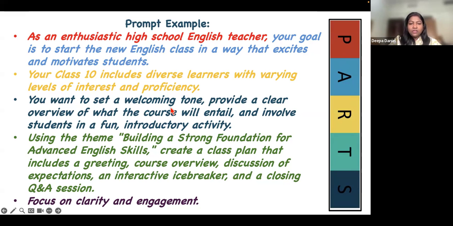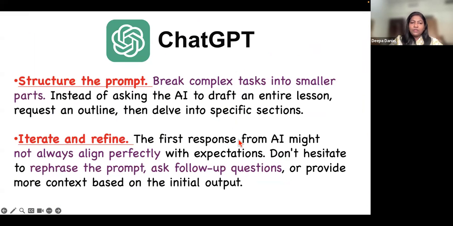And what is your theme? That you want to start building a strong foundation, a lesson plan class with the course overview, and you expect discussion, and you want an icebreaker, etc. This is all your theme. And what is the structure that you can focus on? Clarity and engagement.